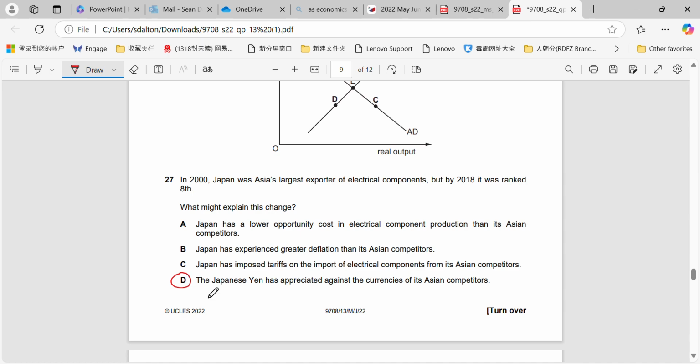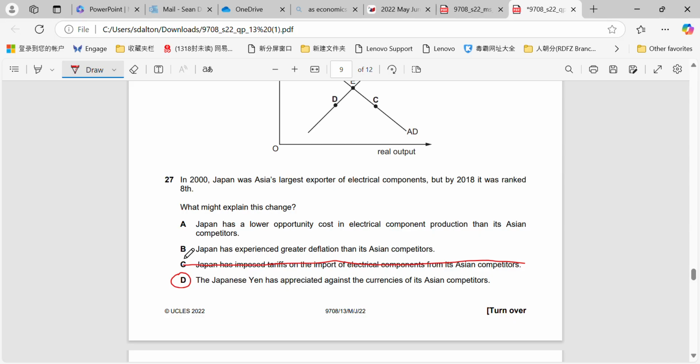what does it do? It reduces their exports, makes the price of their exports higher, which means that their total exports will go down as they become less price competitive in terms of other countries. Their imports, on the other hand, should rise as the prices of importing into Japan will fall with an appreciation of the currency. Okay, tariffs doesn't explain the effect on their exports.